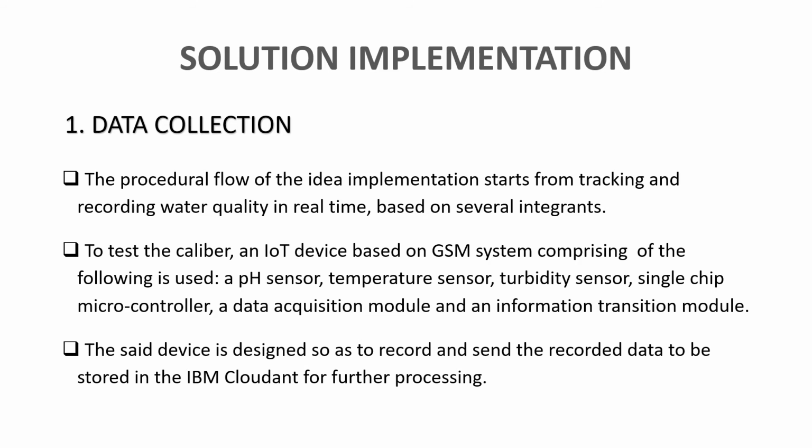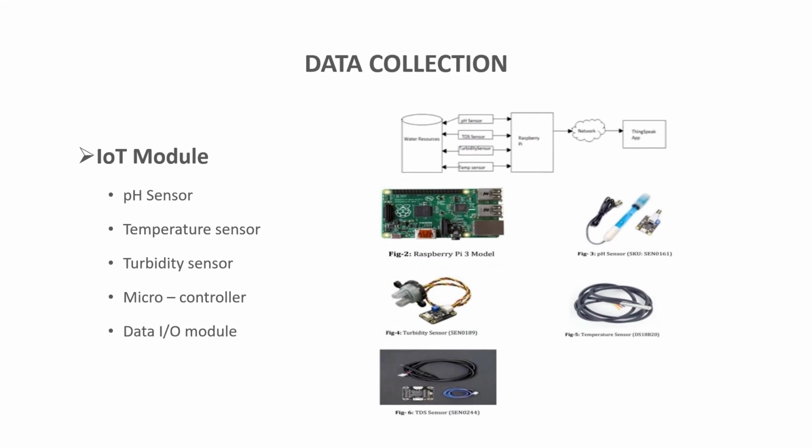The procedural flow of the idea implementation starts from tracking and recording water quality in real time based on several integrants. To test the caliber, an IoT device based on GSM system comprising of pH sensor, temperature sensor, turbidity sensor, single chip microcontroller, a data acquisition module and an information transmission module are used. The said device is designed so as to record and send the recorded data to be stored in the IBM Cloud and for further processing.